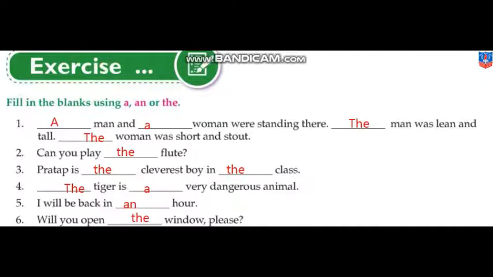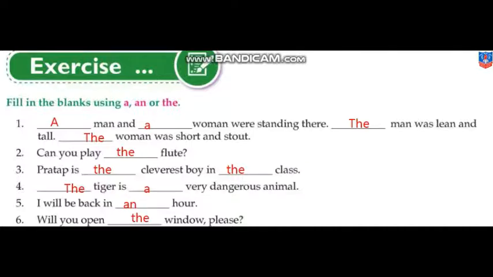Pratap is the cleverest boy in the class. Cleverest के पहले हमने the use किया because it is a superlative. In the class, because we are talking about a particular class. The tiger is a very dangerous animal. The tiger means all the tigers on the earth. I will be back in an hour. Why an? Because of the vowel sound. Will you open the window please? The window means we are talking about a particular window.